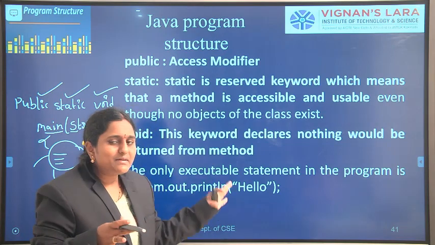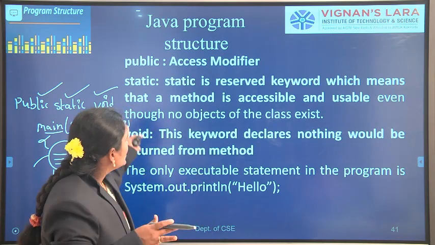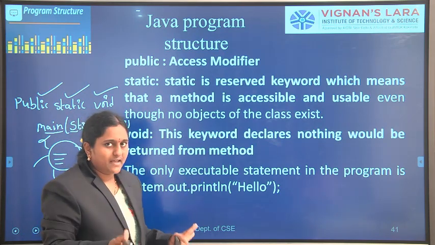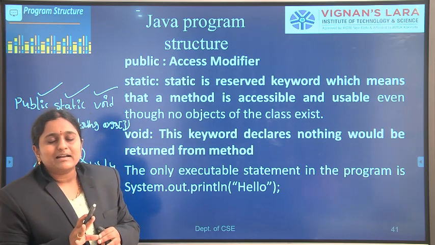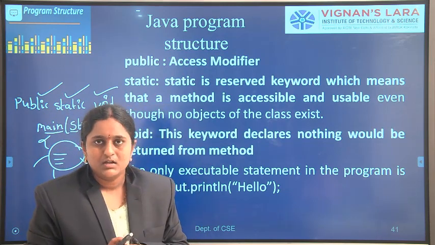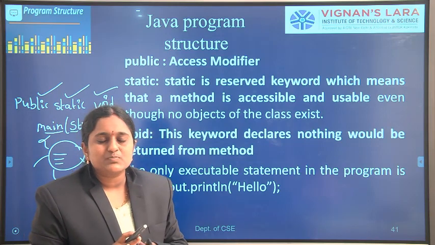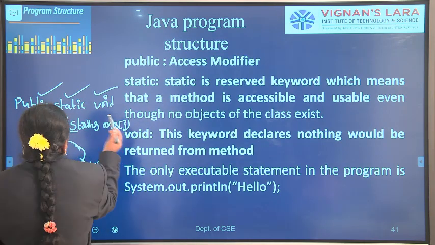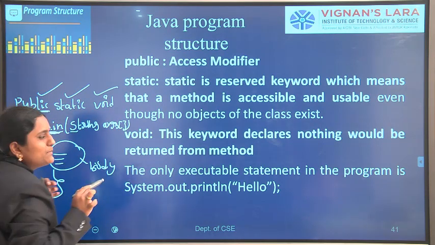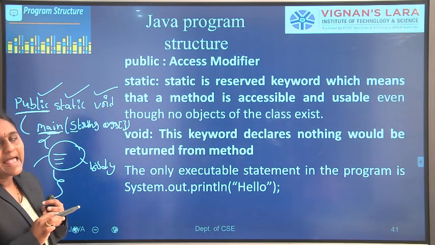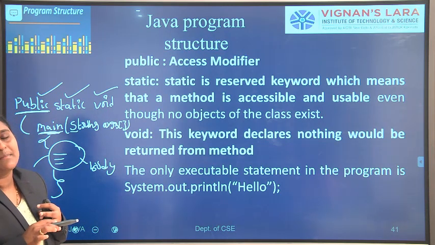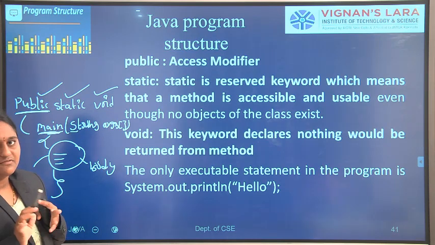The access modifiers in Java are public, private, protected, default. Public is the access modifier for our main method, so we can use the main function throughout the entire program.